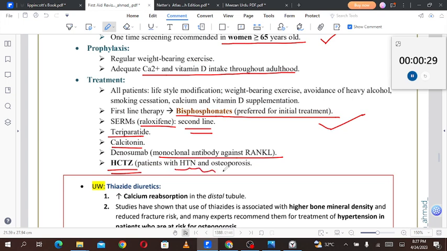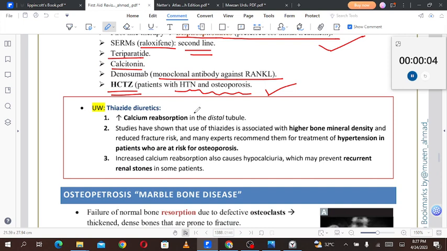Patients with hypertension and osteoporosis, when they are given hydrochlorothiazide, because hydrochlorothiazide is a calcium sparing diuretic, it causes increased absorption of calcium. So if the person has osteoporosis and on top of that has hypertension, hydrochlorothiazide is a very favored drug. The UWorld point is about the thiazide diuretic, and this will be the last point in this session.